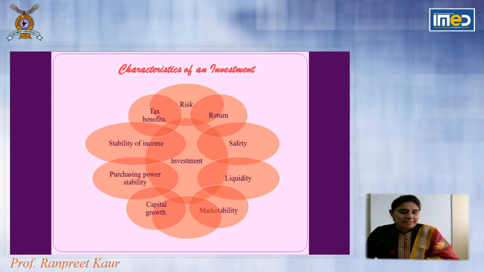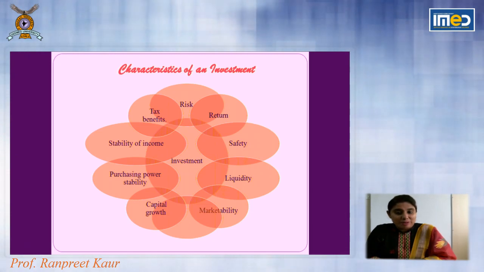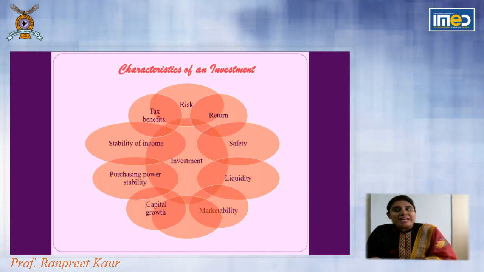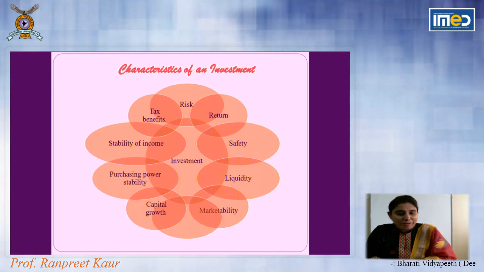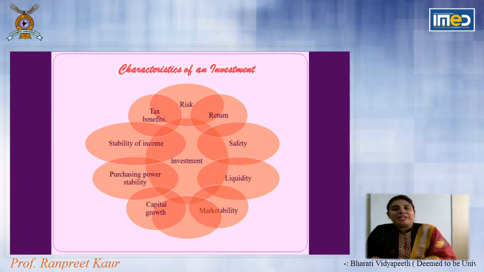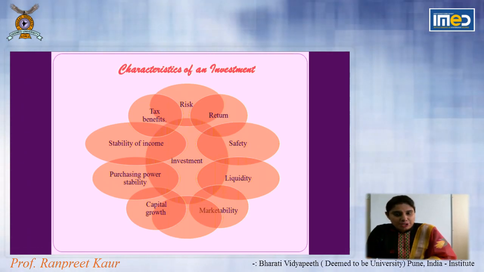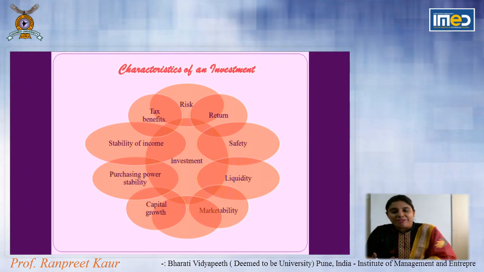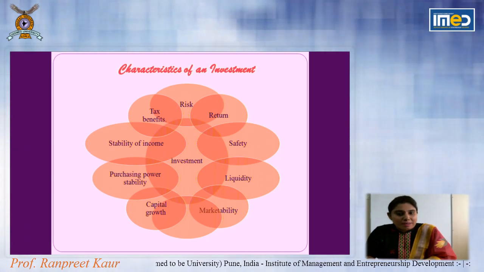Then the next characteristic is return. Whenever we do investment, we always have certain return expectations. Return we can define in two forms, maybe capital appreciation, maybe in the form of regular income. So what type of return am I going to look for? Maybe I'm targeting only capital appreciation. Suppose I'm targeting capital appreciation, I can choose a 5 years or 10 years FD, and after maturity I'm going to get a lump sum amount.